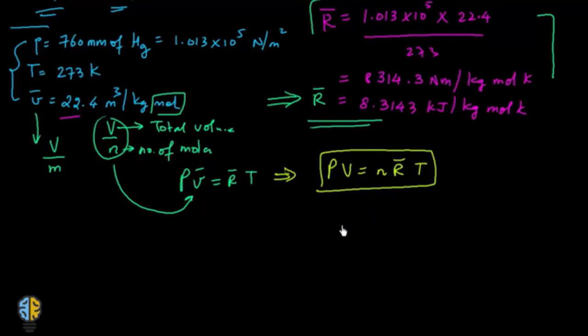This is the equation of state for an ideal gas, PV is equal to N R bar T, where R bar is the universal gas constant.